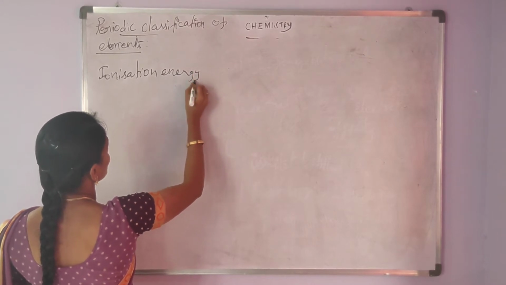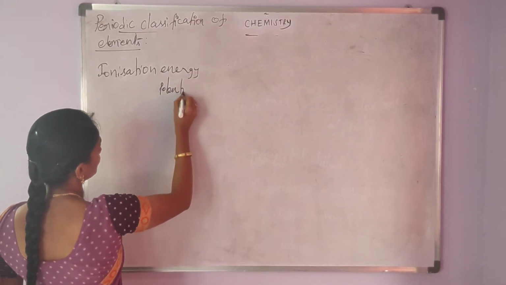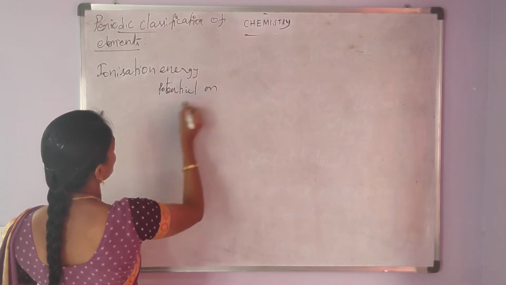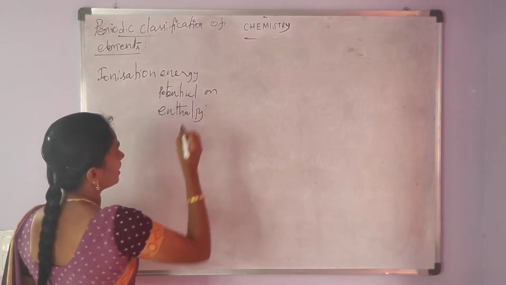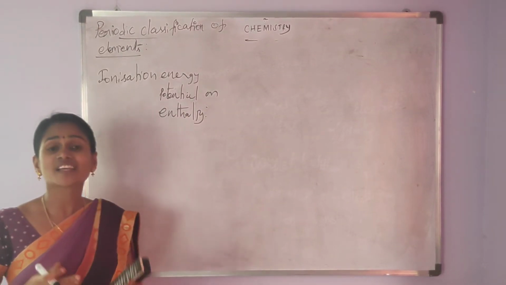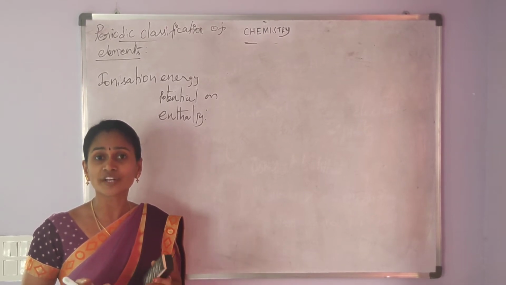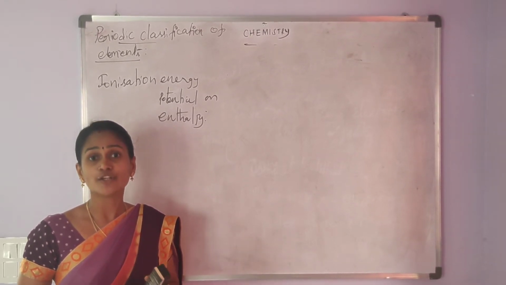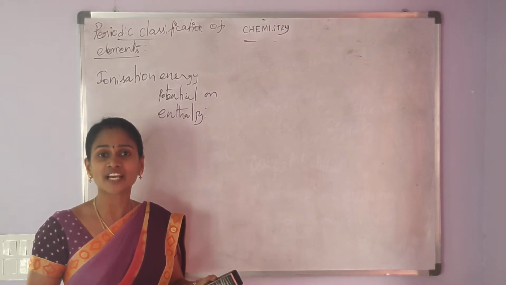Ionization energy is also called ionization potential or ionization enthalpy. Ionization energy is the minimum amount of energy used to remove an electron from a neutral gaseous atom in its ground state to form the cation.